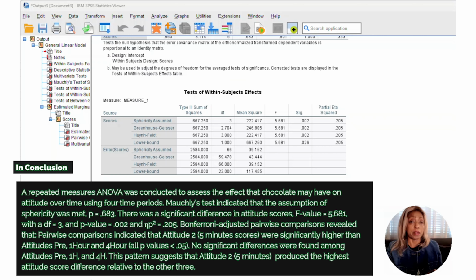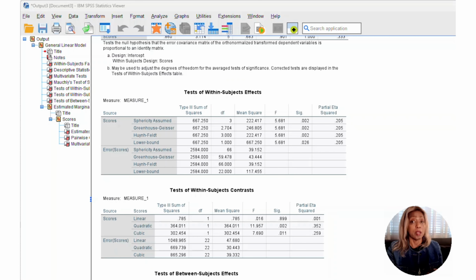All the p-values for attitude pre, 1 hour, and 4 hours were less than 0.05. No significant differences were found among the attitudes for 1, 3, and 4. This pattern suggests that attitude 2, which is 5 minutes after they ate the chocolate, produced the highest attitude scores relative to the other 3 conditions.